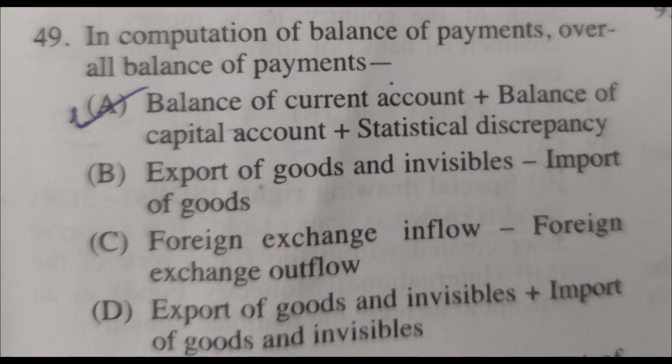So the next question. In computation of balance of payments, overall balance of payments is: option A, balance of current account plus balance of capital account plus statistical discrepancy. Option B, export of goods and invisibles minus import of goods. Option C, foreign exchange inflow minus foreign exchange outflow. Option D, export of goods and invisibles plus import of goods and invisibles. So here the right answer is option A, balance of current account plus balance of capital account plus statistical discrepancy.